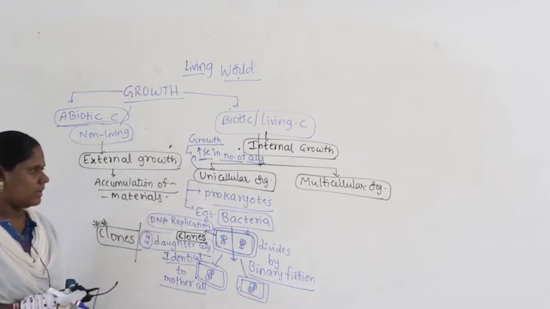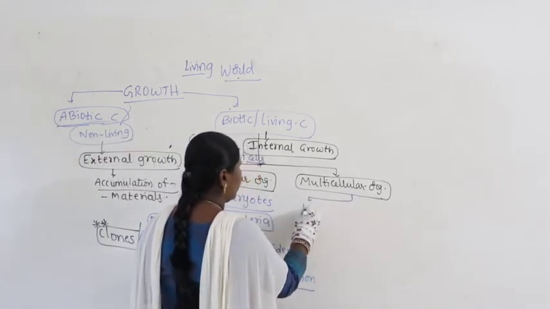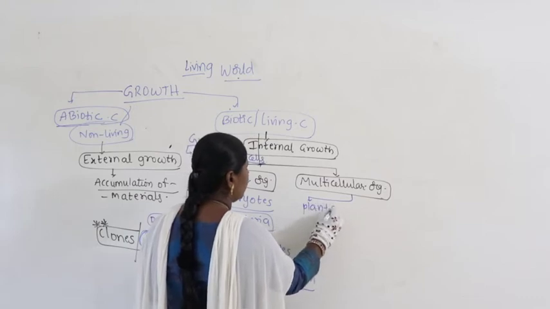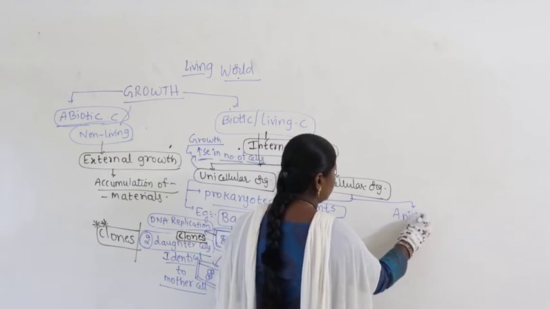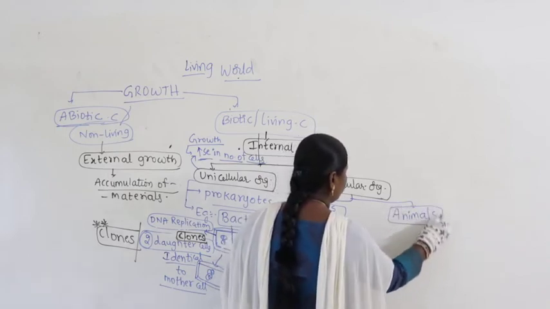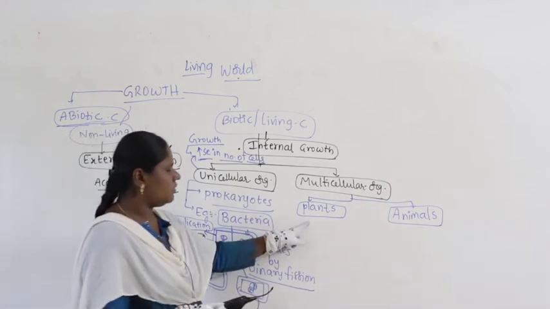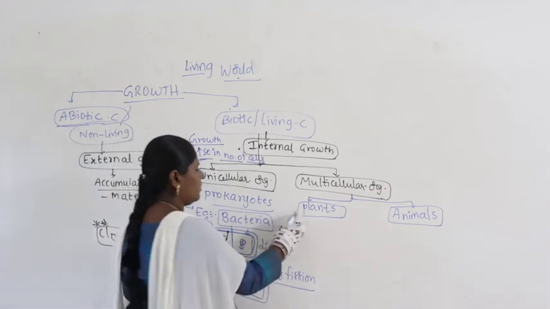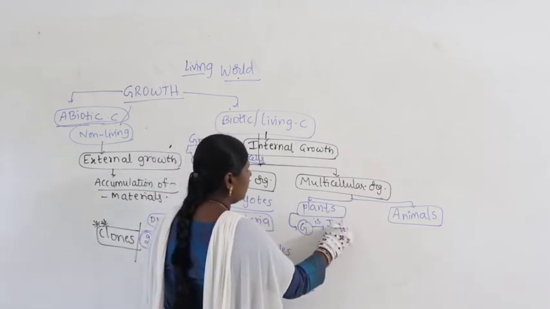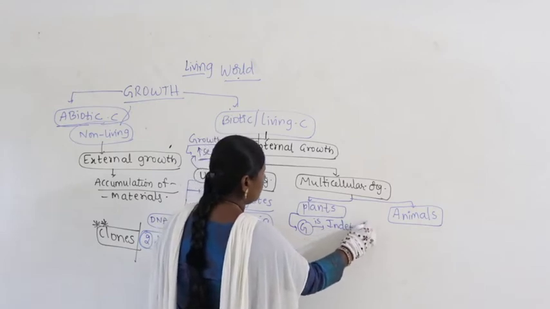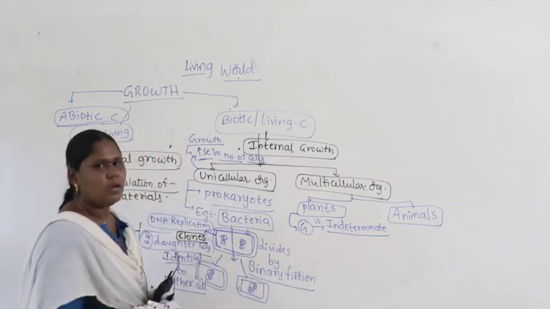Coming to multicellular organisms, for our understanding, we again divide them into two categories. We call them plants, and the other one is animals. When we take plants, you know that in case of plants growth is indeterminate, meaning undefined.